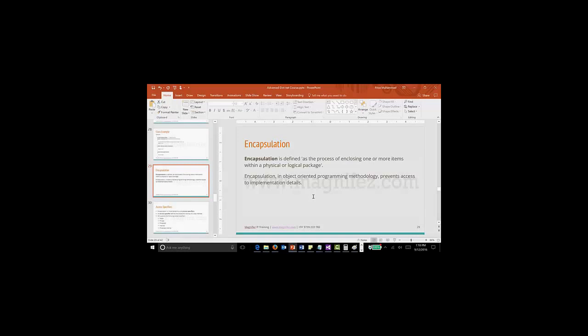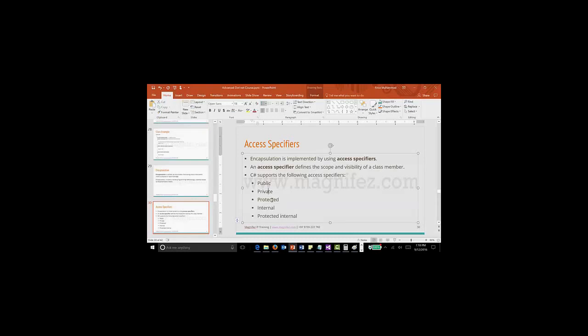We have multiple access specifiers. Encapsulation is implemented by using access specifiers. An access specifier defines the scope and the visibility of a class member. Class member means variables and methods. C# supports the following access specifiers: public, private, protected, internal and protected internal.